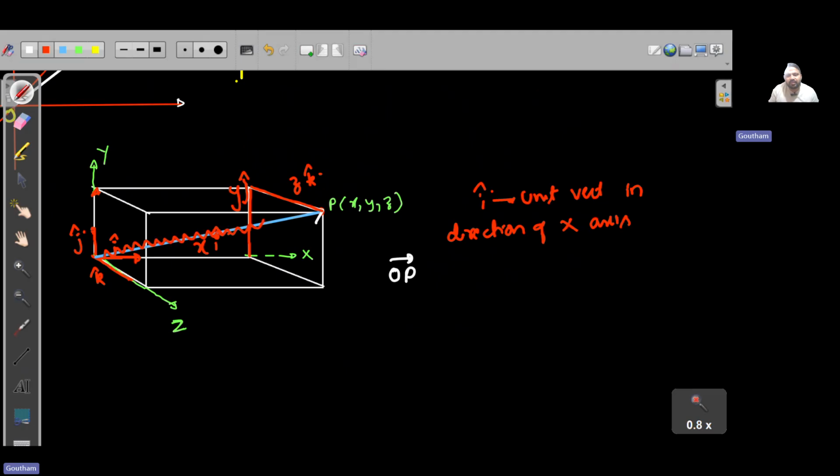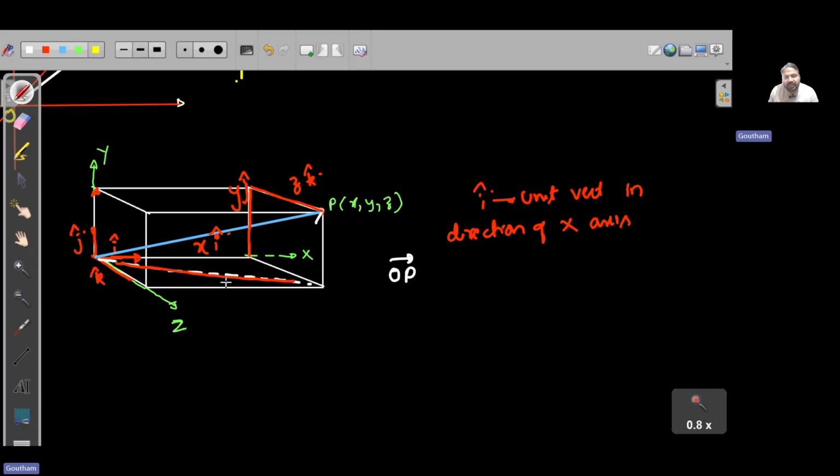What is the length of this particular vector? If you visualize this line, which is a diagonal in this cuboid, and I draw a line, what will be the length of this line?